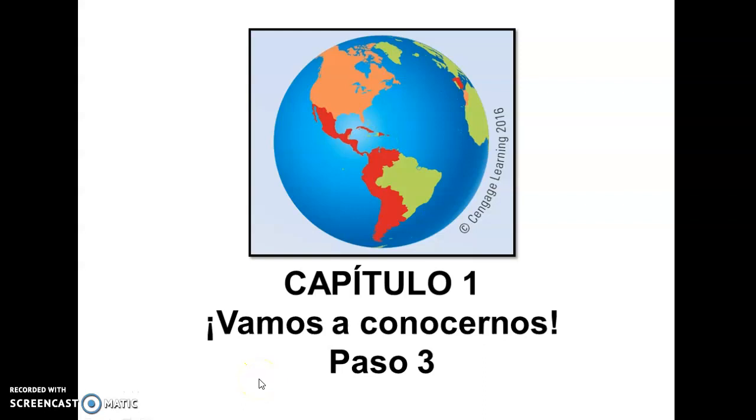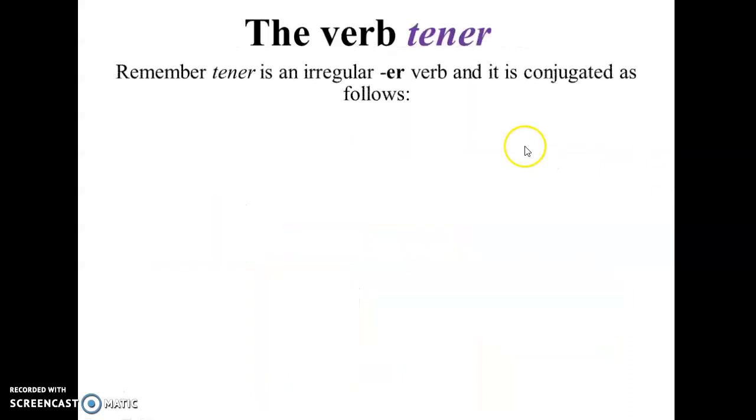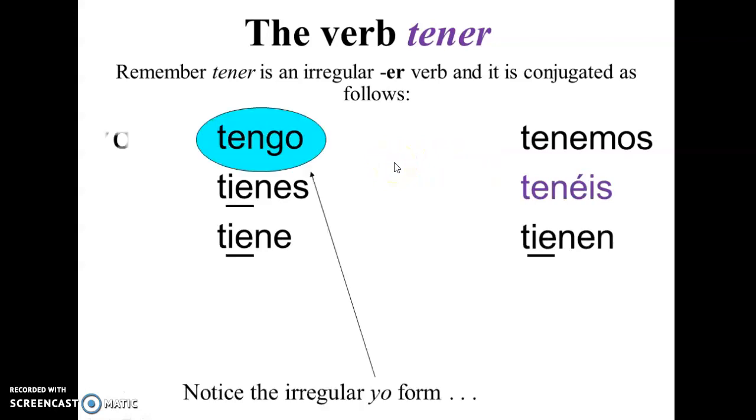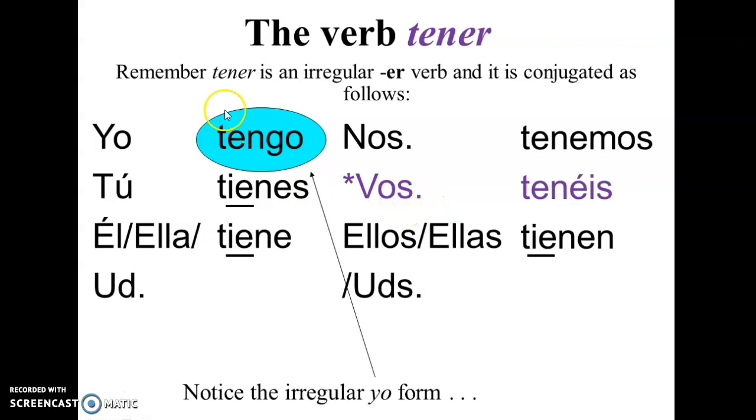Okay, so we will discuss today the verb tener. This verb has many different uses. We can use it, for example, to say what we have, and also for common expressions. Basically, it's a verb of possession. So let's see the conjugations first, because this is a very important part of using a verb.